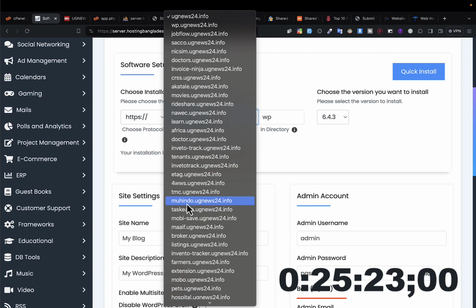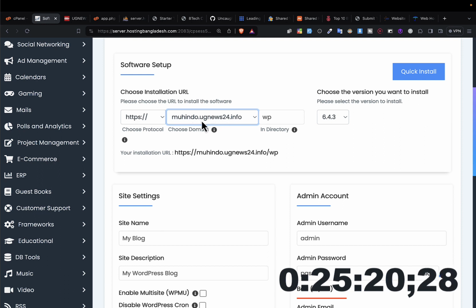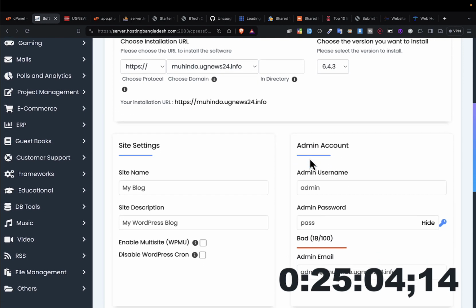Okay, it is here, mohindo.business24.info. You select the subdomain. As I said, if you want to put it on the main site, you don't select the subdomain. You come and remove this WP, otherwise it will be inside that folder. You remove it. Then you select the WordPress version. You can keep it the way it is. After doing that, there are a few things that you may need to set.